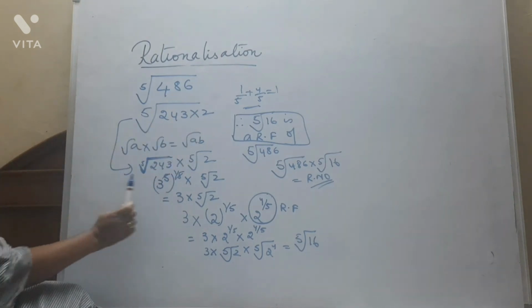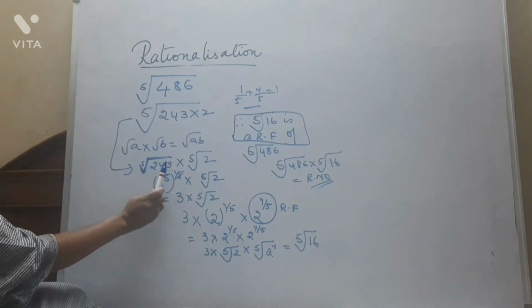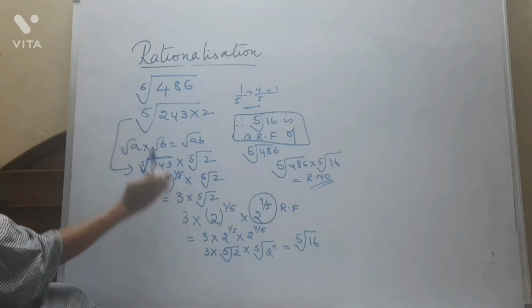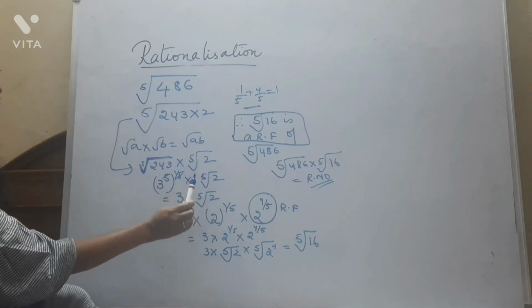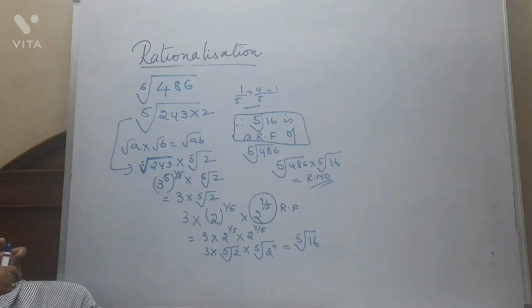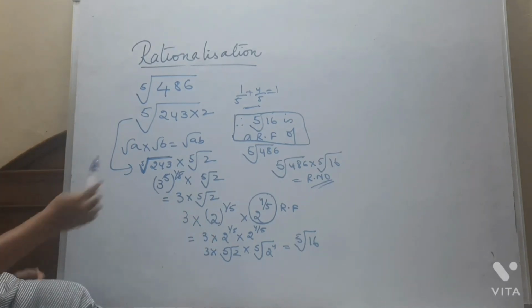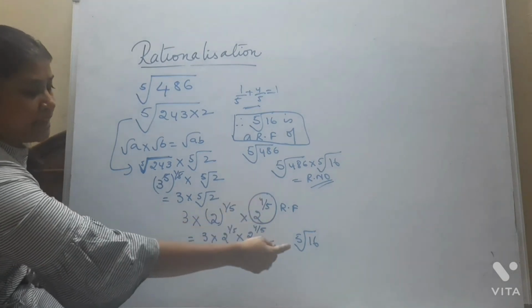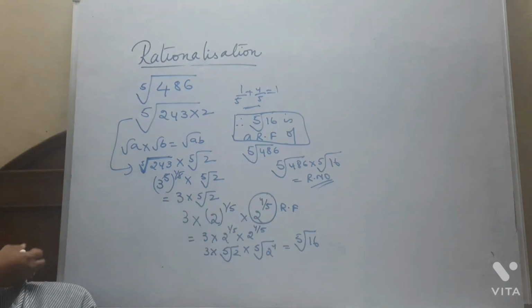486 can be expressed as 243 into 2. Again, I have written the 5th root of 243 into the 5th root of 2. This I got the value as 3. Forget about this 3. The 5th root of 2 can be written as 2 power 1 by 5, and the rationalizing factor would be 2 power 4 by 5, because 1 by 5 plus 4 by 5 is 1. Again I have expressed this power as the root, so I got the 5th root of 16. Very easy, is it not?